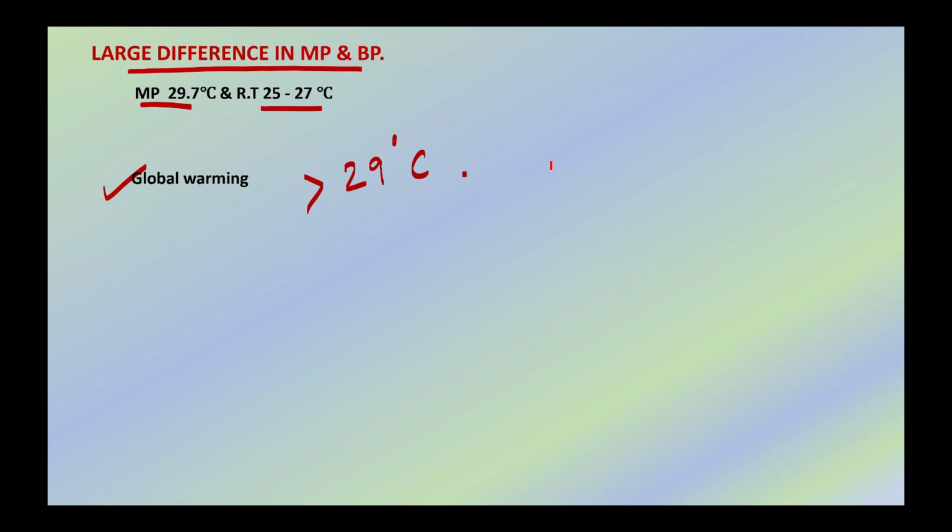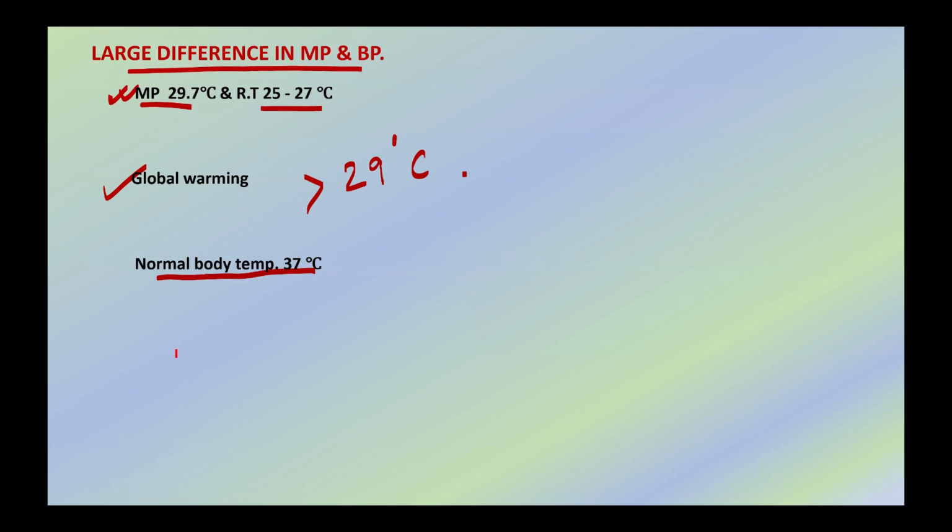Now let's see another interesting behavior of gallium. When you keep solid gallium in your hand, it becomes liquid. That is, it melts right in your hand. Why does this happen? Now we know that our normal body temperature is 37 degrees Celsius and melting point of gallium is 29. So gallium gains heat from our hand and melts right in our hand. Also, when you pour gallium back on any surface, it re-solidifies.